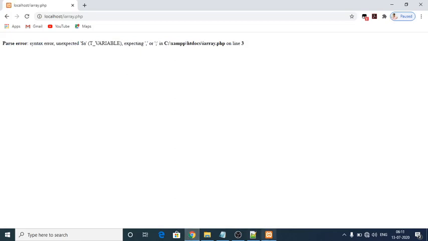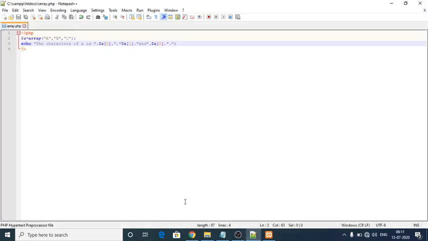I think it's showing the same error only, so let us see what will happen. And again it's showing the same error in line 3.